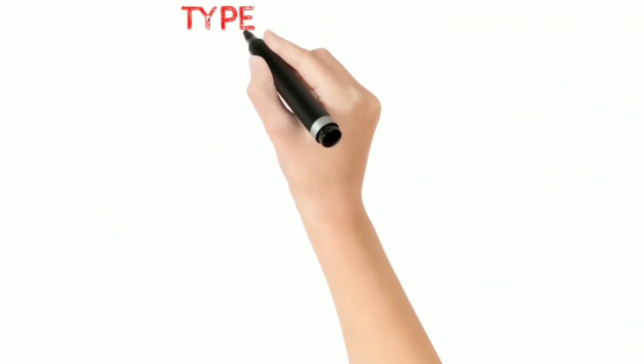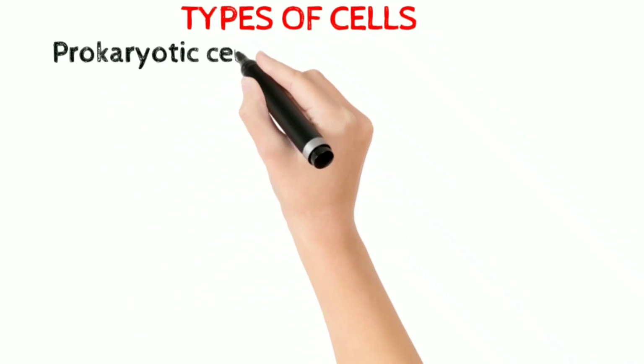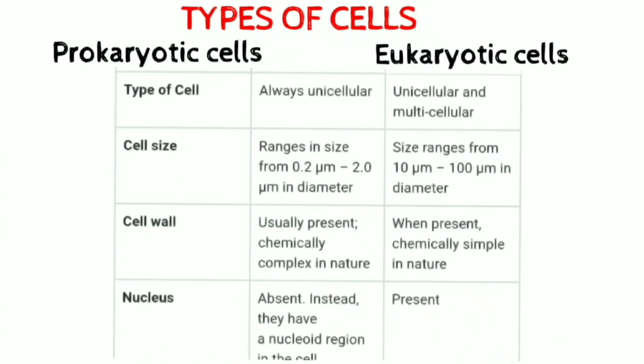Now, types of cells. There are mainly two types of cells. First is prokaryotic cells, second is eukaryotic cells. Now, let us know some differences between these cells. Prokaryotic cells are always unicellular, whereas eukaryotes may be unicellular or multicellular. The cell size of prokaryotes ranges between 0.2 micrometer to 2 micrometer in diameter, whereas in eukaryotes the size ranges from 10 micrometer to 100 micrometer in diameter.